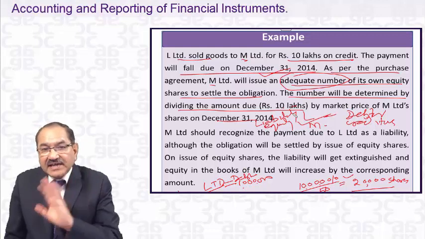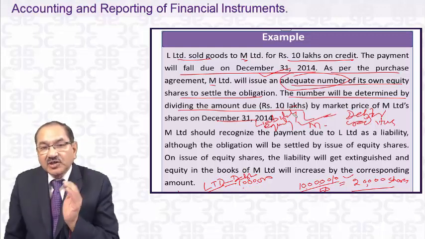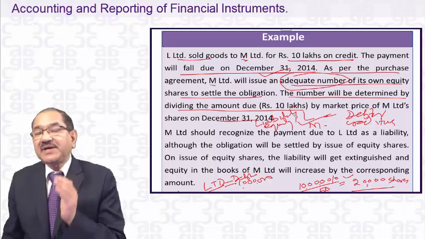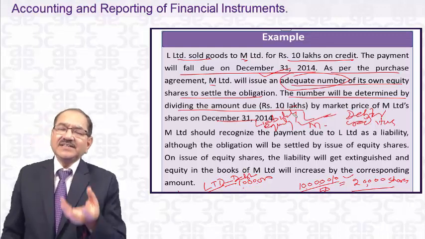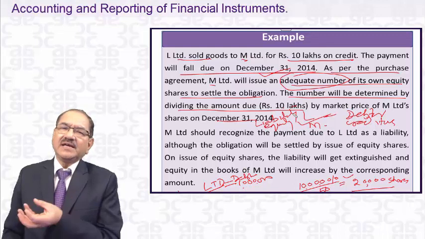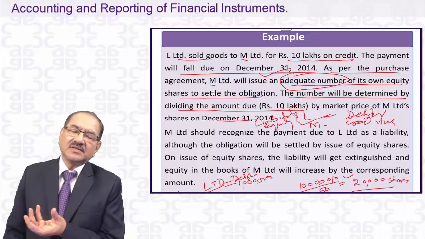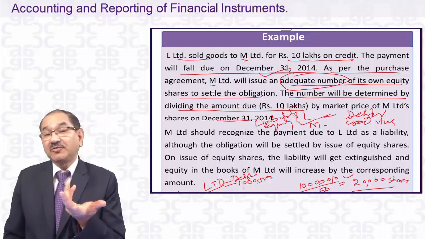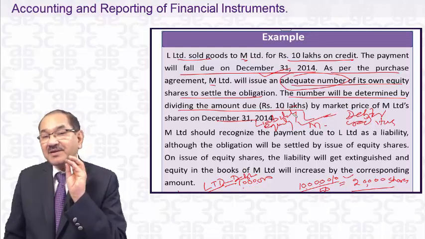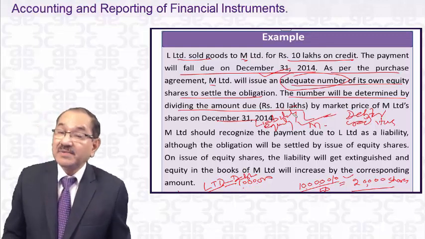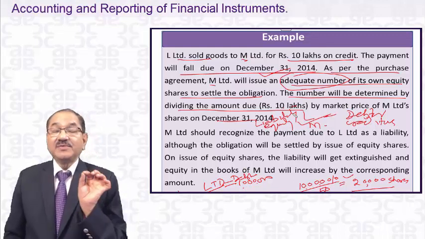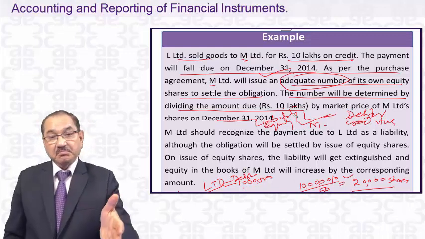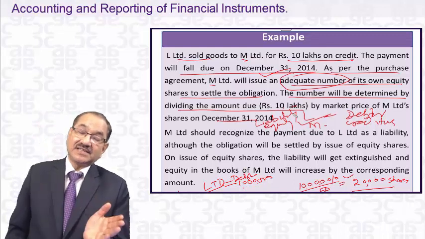L Limited will not get any benefit of this equity. What is equity? Equity is a residual. Will it participate in the residual? No. It will get the same amount of 10 lakhs of rupees by shares, not by cash, but he can't get more or less. If he can get more or less, then certainly it will be a residual. But if he gets the same amount, then it will be a liability. So in that case, L Limited will certainly show it as debtors. M Limited will show it as creditors.